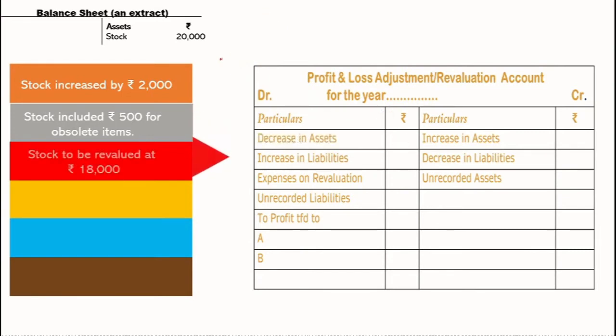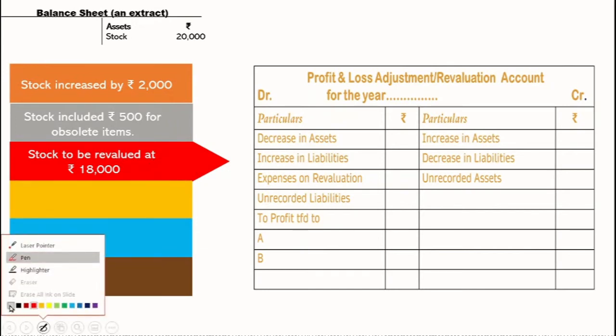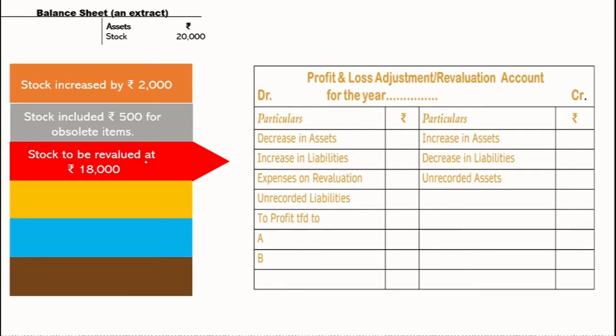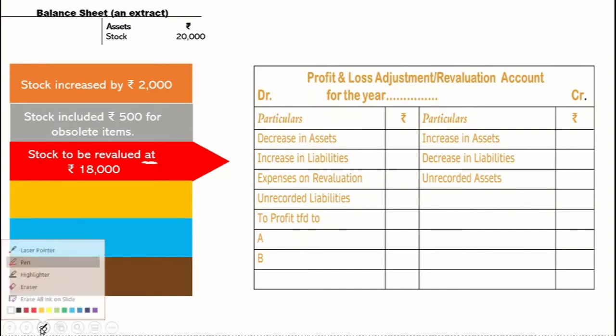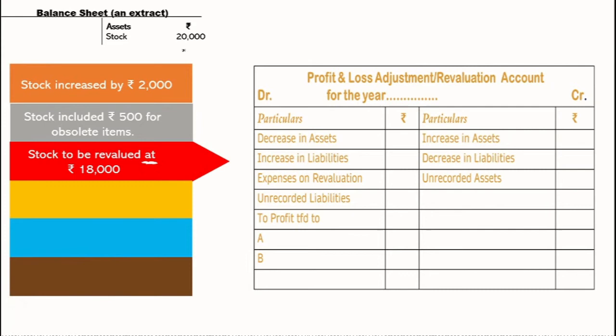Moving to the next one, it says stock to be revalued at 18,000. This is something you need to remember here: it says revalued at. "At" and "to" play a very important role in understanding this language. Stock to be revalued at 18,000. So the book value has to be changed to 18,000 now.